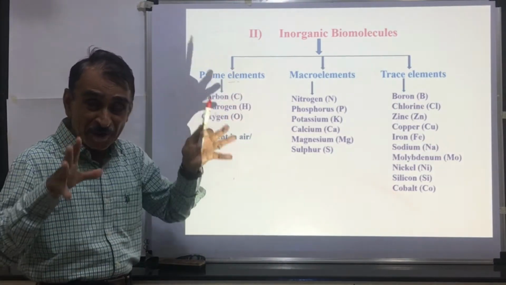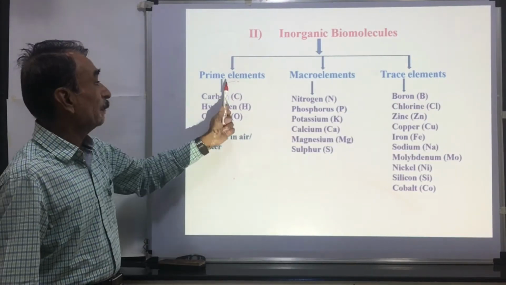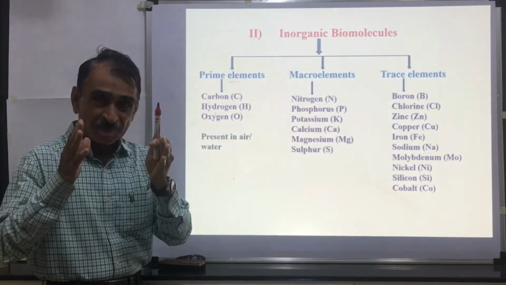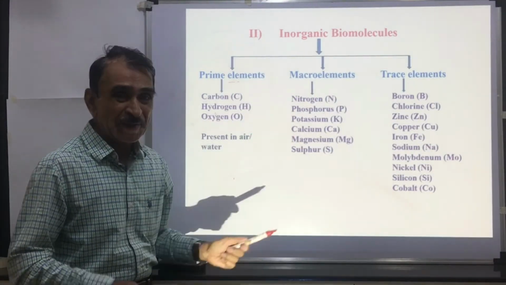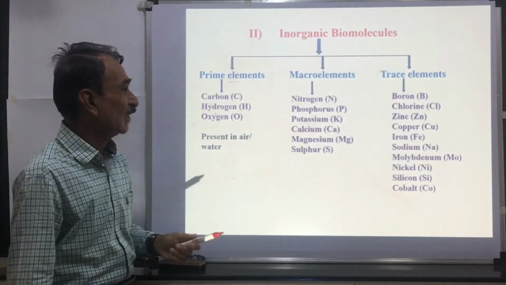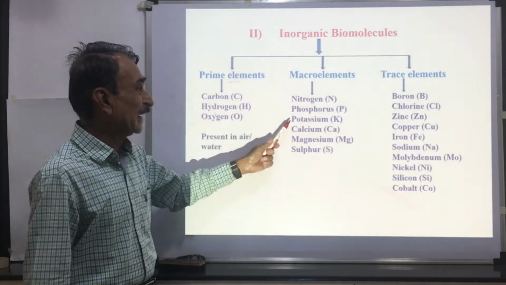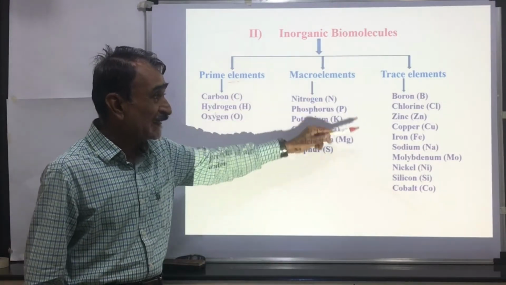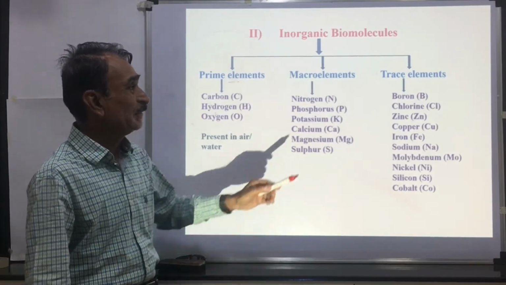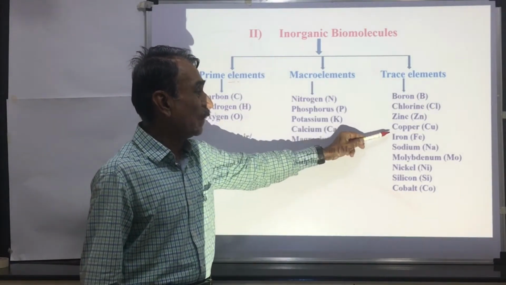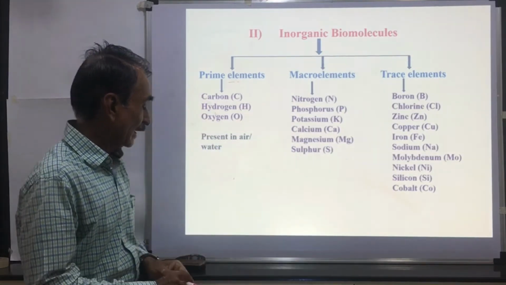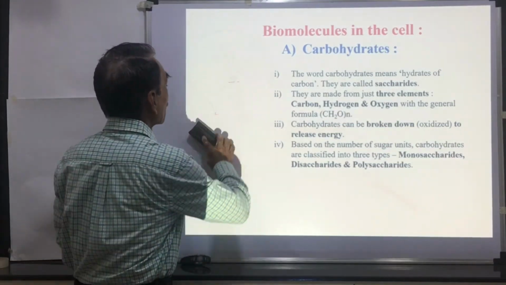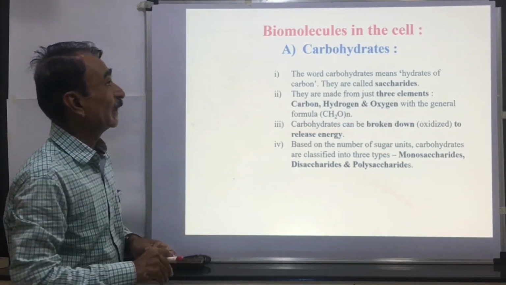Thus, inorganic biomolecules are classified into three categories: prime elements, macro elements and trace elements. Prime elements are CHO, present in air and water. Macro elements, which are required and present in larger quantity, for example NPK, nitrogen, phosphorus, potassium, calcium, magnesium and sulfur. Trace elements, also called micro elements, are boron, chlorine, zinc, copper, iron, sodium, molybdenum, nickel, silicon and cobalt. Now we shall proceed towards the details of macromolecules.